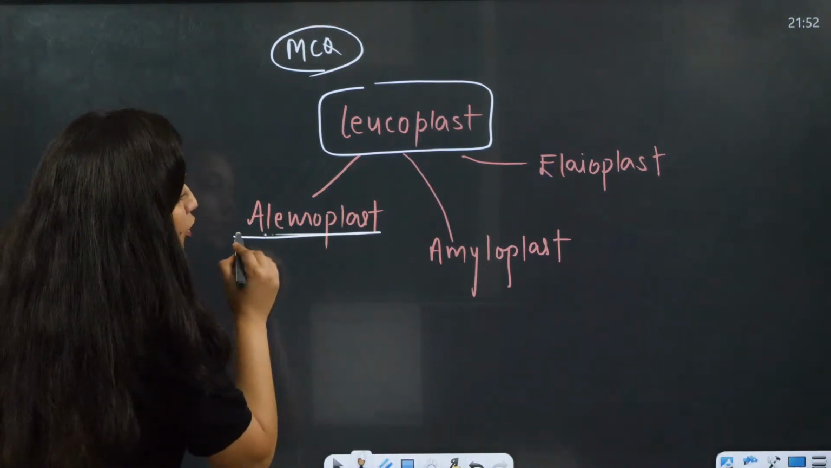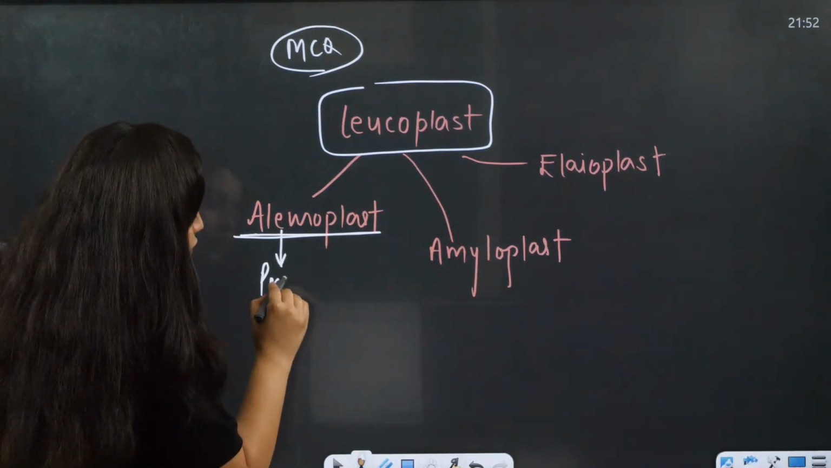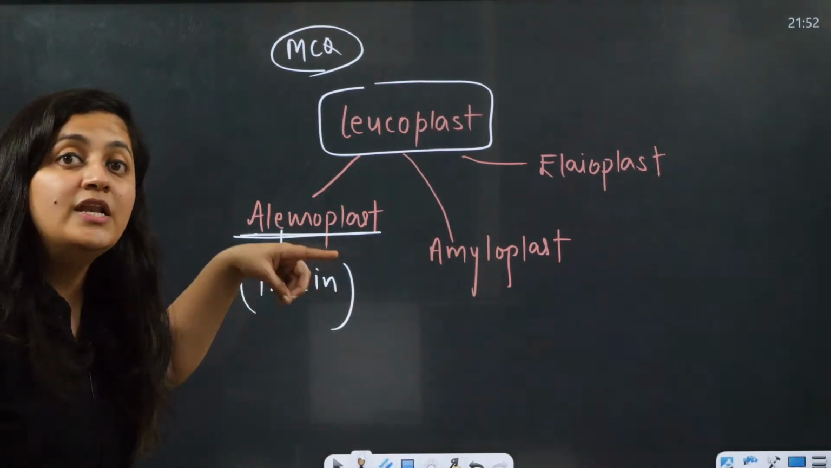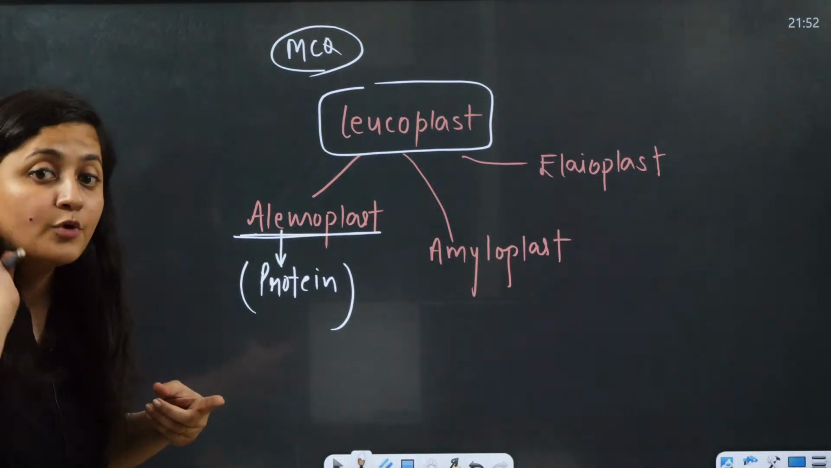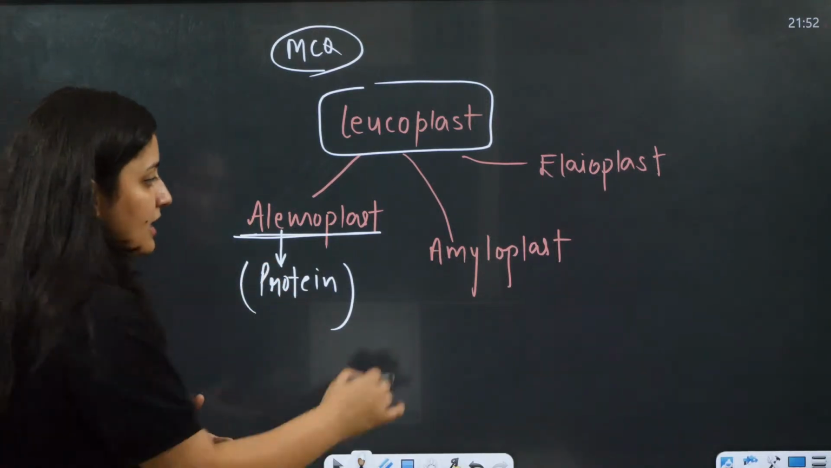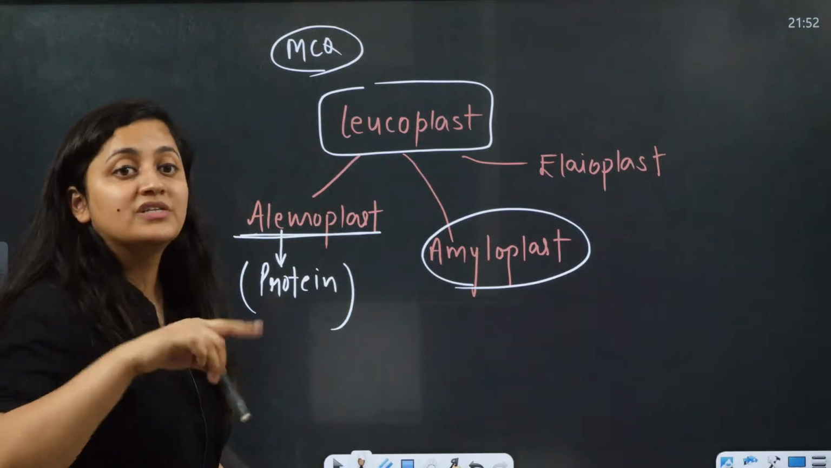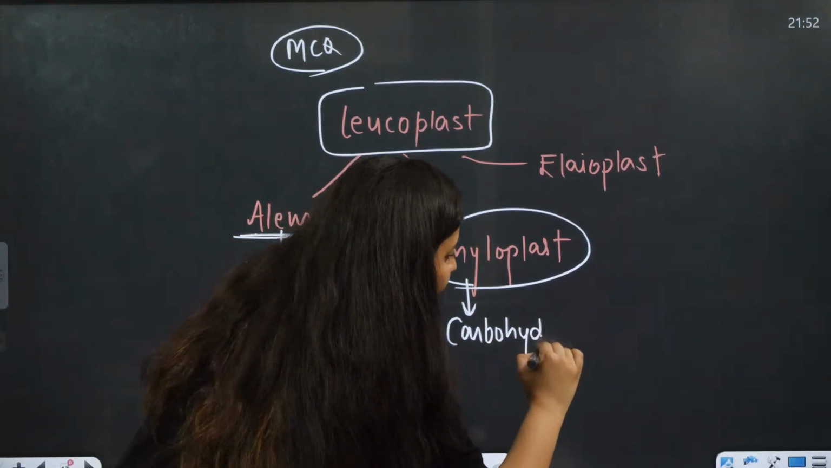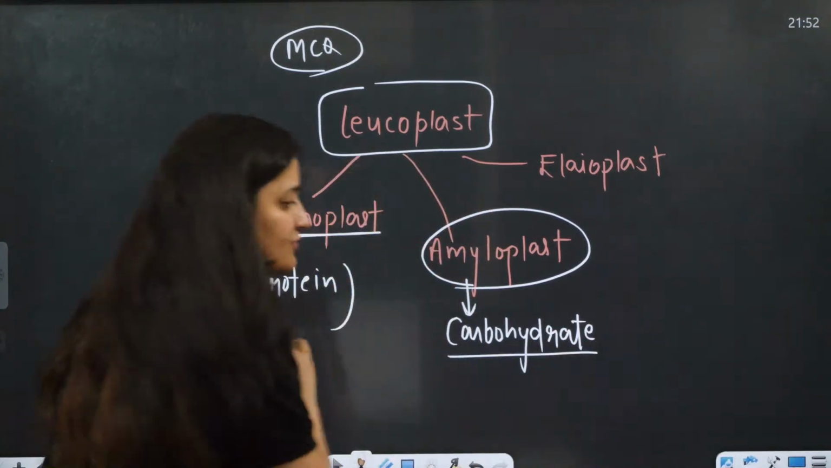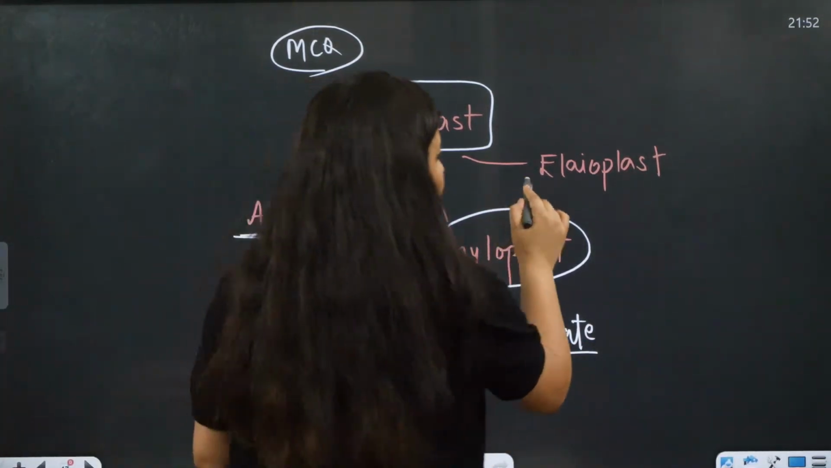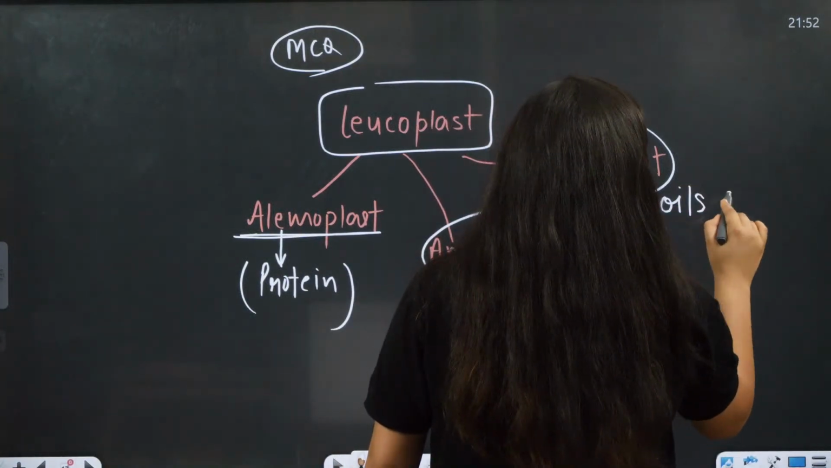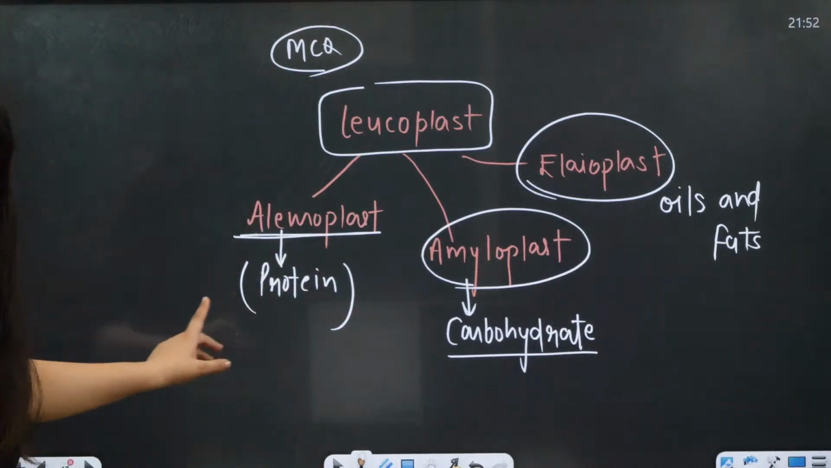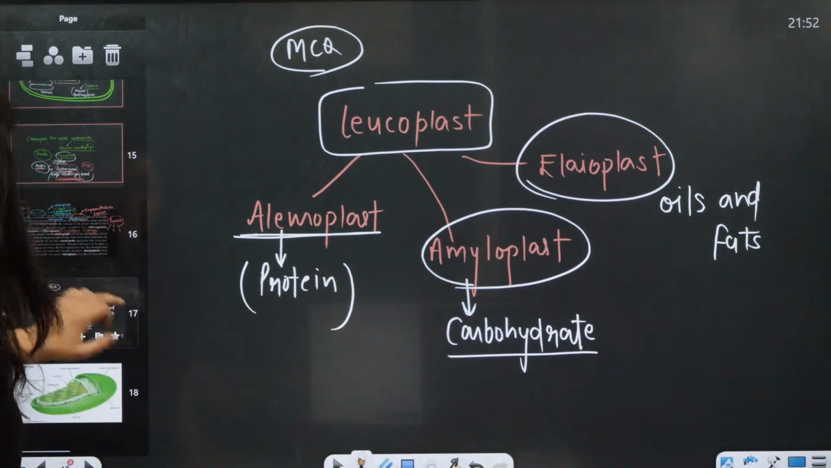Aleuroplast: the aleurone word is related to protein, so this plastid stores protein. Aleurone layer, right? It is protein. Now amyloplast, amylose, carbohydrate: it is the plastid which will store carbohydrate. Elaioplast is for the oils and fats. Done, bache. This is what you need to remember from this part.